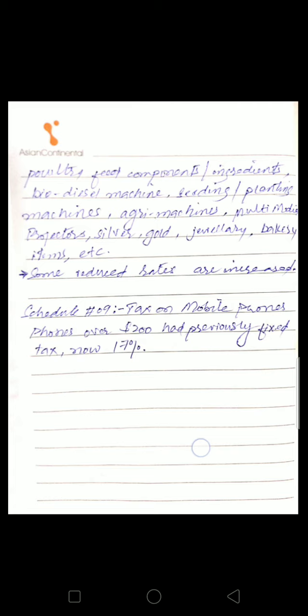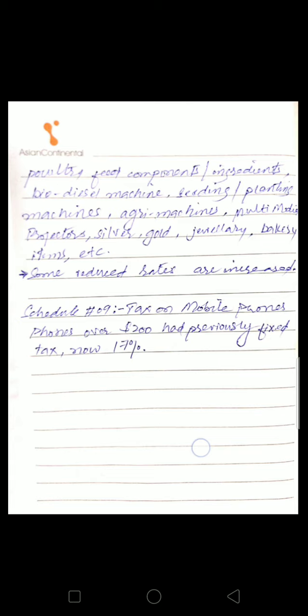I repeat, mobile phones whose value earlier was $200, on these phones there was a fixed tax, but now the tax has become in the form of percentage, 17%. Now these are some of the changes that have been done in Sales Tax Act 1990.